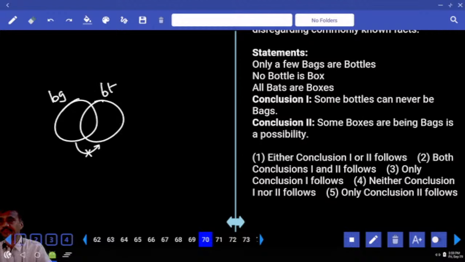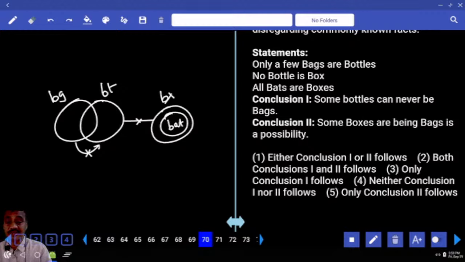Entire bag cannot be part of bottle. And no bottle is a box. No bottle is a box, no intersection between bottle and a box. And all bats are boxes. Now these are the bats that are boxes. Clear? Bats are boxes. Then some bottles can never be bags.